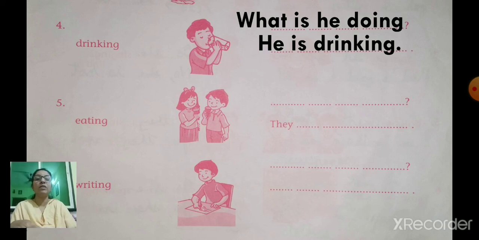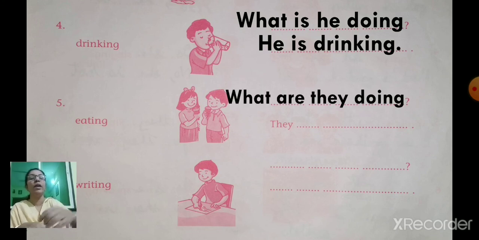Number 5. Now see this one girl and one boy. So they are 2. Two persons. What action are they doing? They are eating something, no? Eating. So first tell me, what question will you write here? What are they doing?